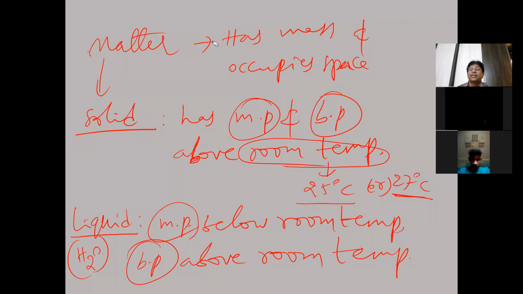This is how we have to define them. What is solid? If they ask you, what will you answer? Solid is a type of matter which has the melting point and boiling point both above the room temperature. And what is liquid? Liquid is a type of matter which has melting point below the room temperature, whereas the boiling point is above the room temperature. So this way we have to define solid and liquid.